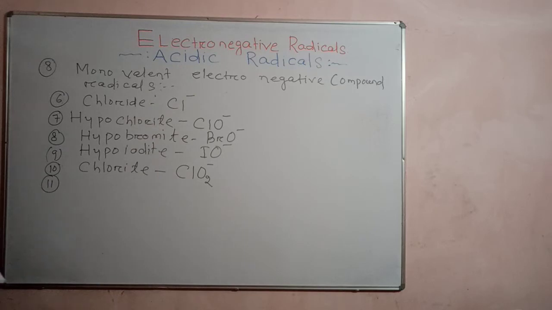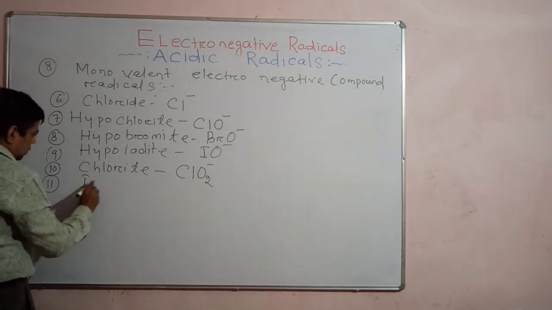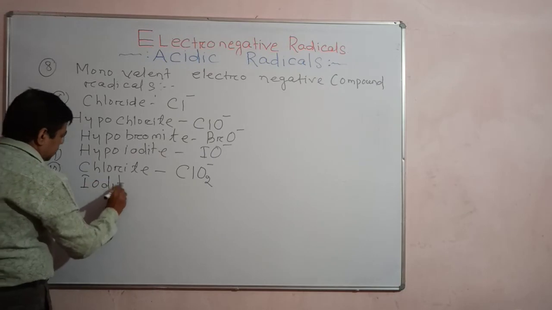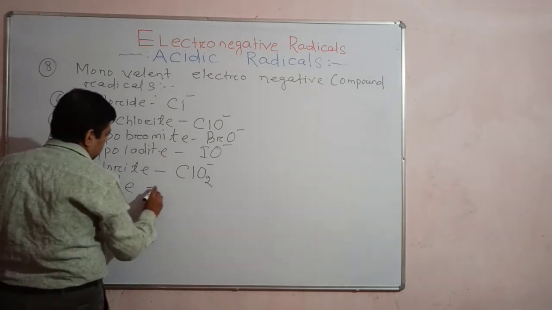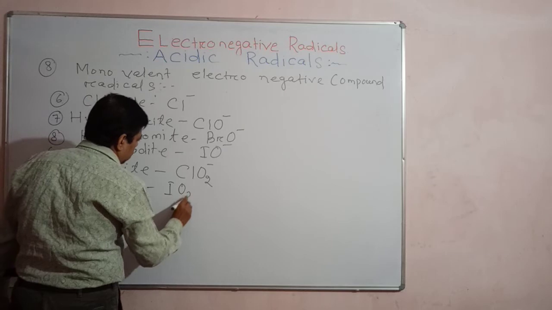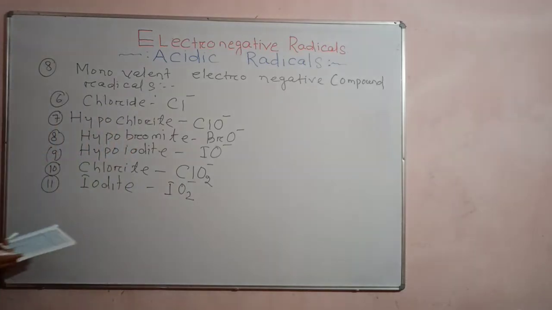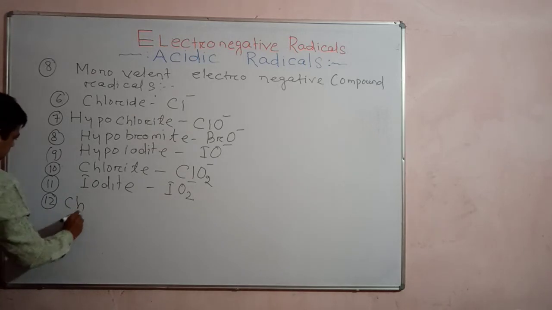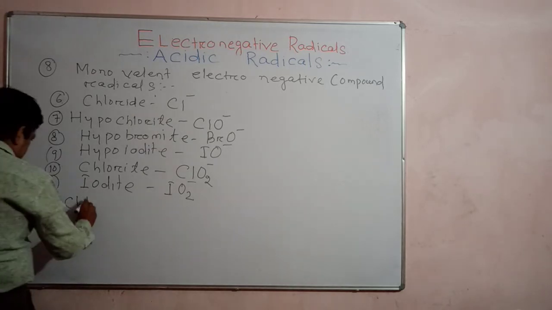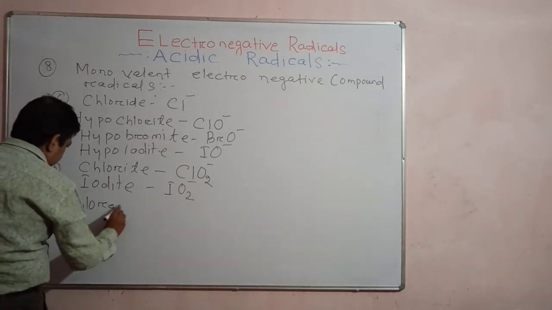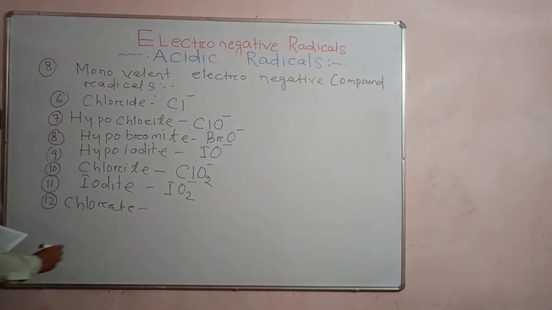Understand? Similarly, iodite will be IO2 minus. Is it clear? Then after that, another point: there is also chlorate. You see, so many compounds are there on the chlorine. All look the same, but their compositions are different.